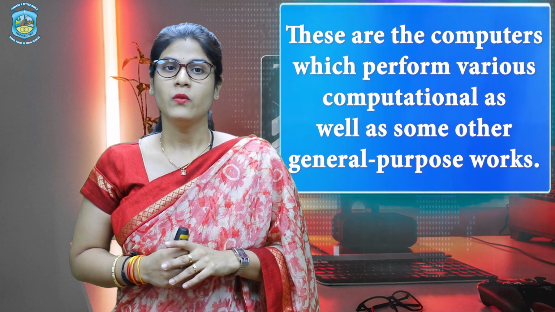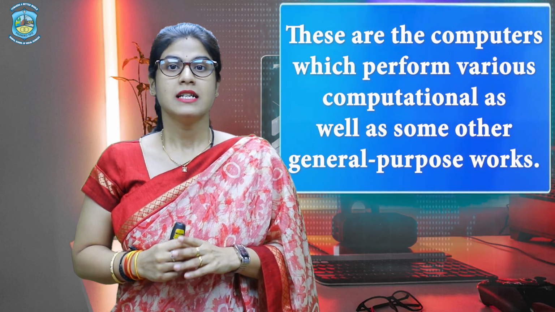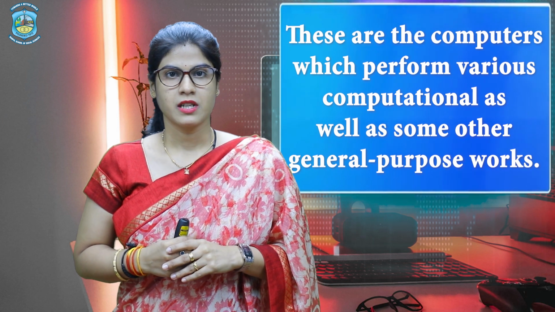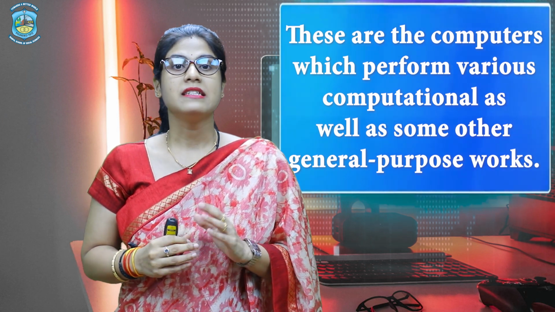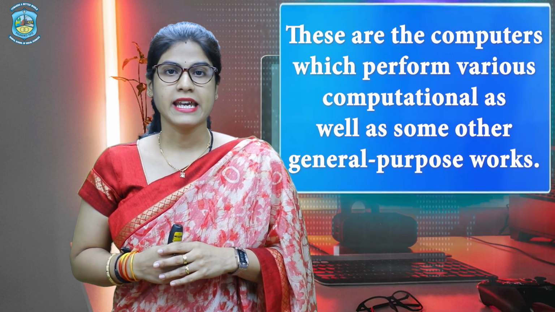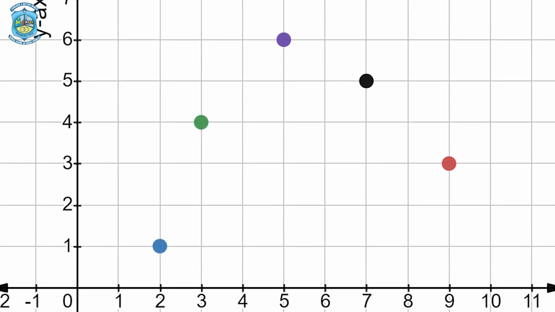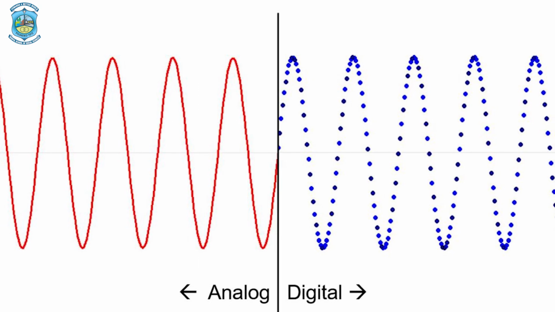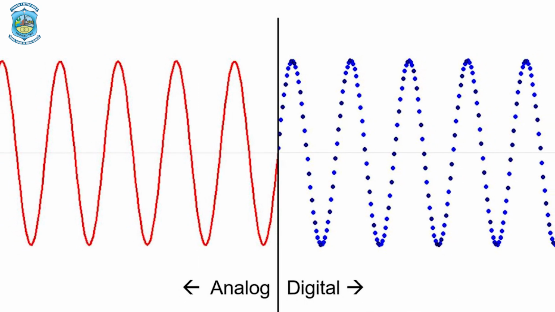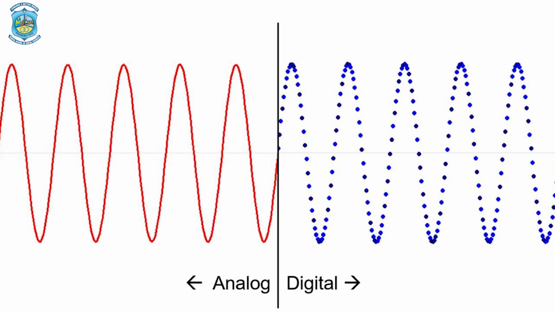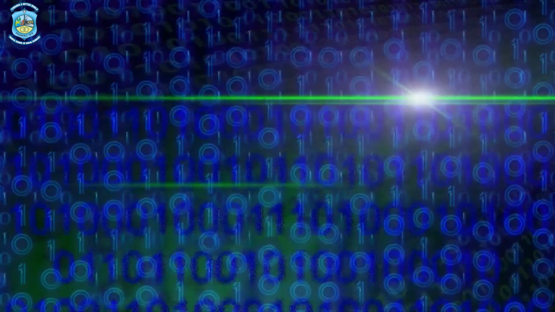So, digital computers are the computers which perform various computational as well as some other general purpose work. The information in such computer is represented by variables taking a limited number of discrete values. These computers work on the digital signals, that is why we are calling them digital computers. So, these signals represent the data as a series of discrete values, but at any given time it can only take on one of a finite number of values.